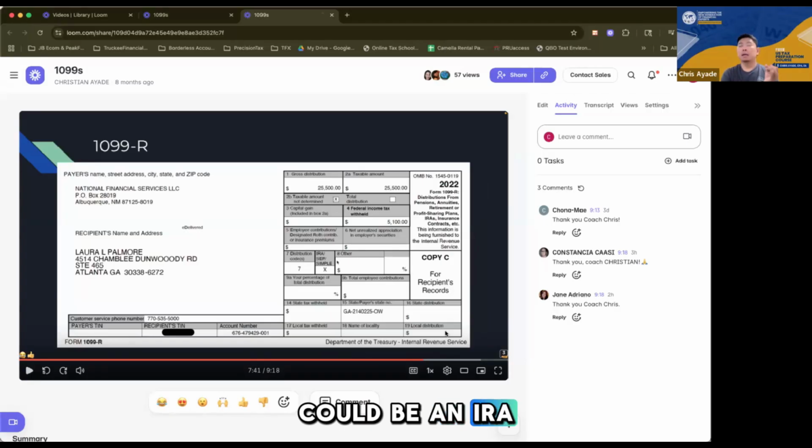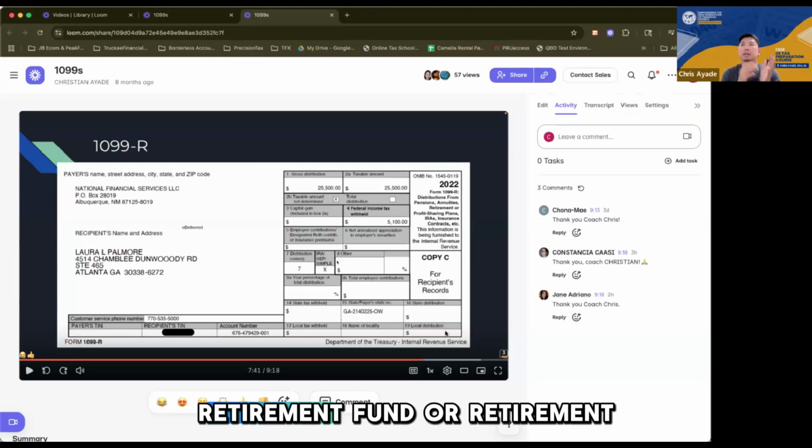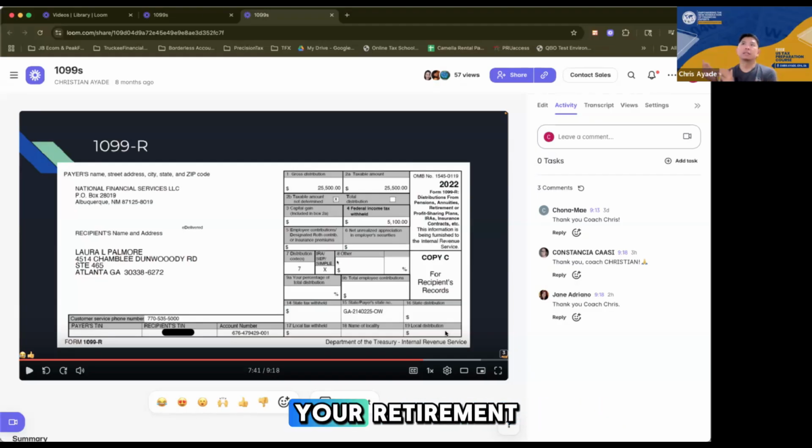Could be an IRA, could be a Roth IRA, could be a 401k if you're employed by a good company. And a retirement fund or retirement account is meant for your retirement, right? So retirement is usually about 60 or 65 years old.